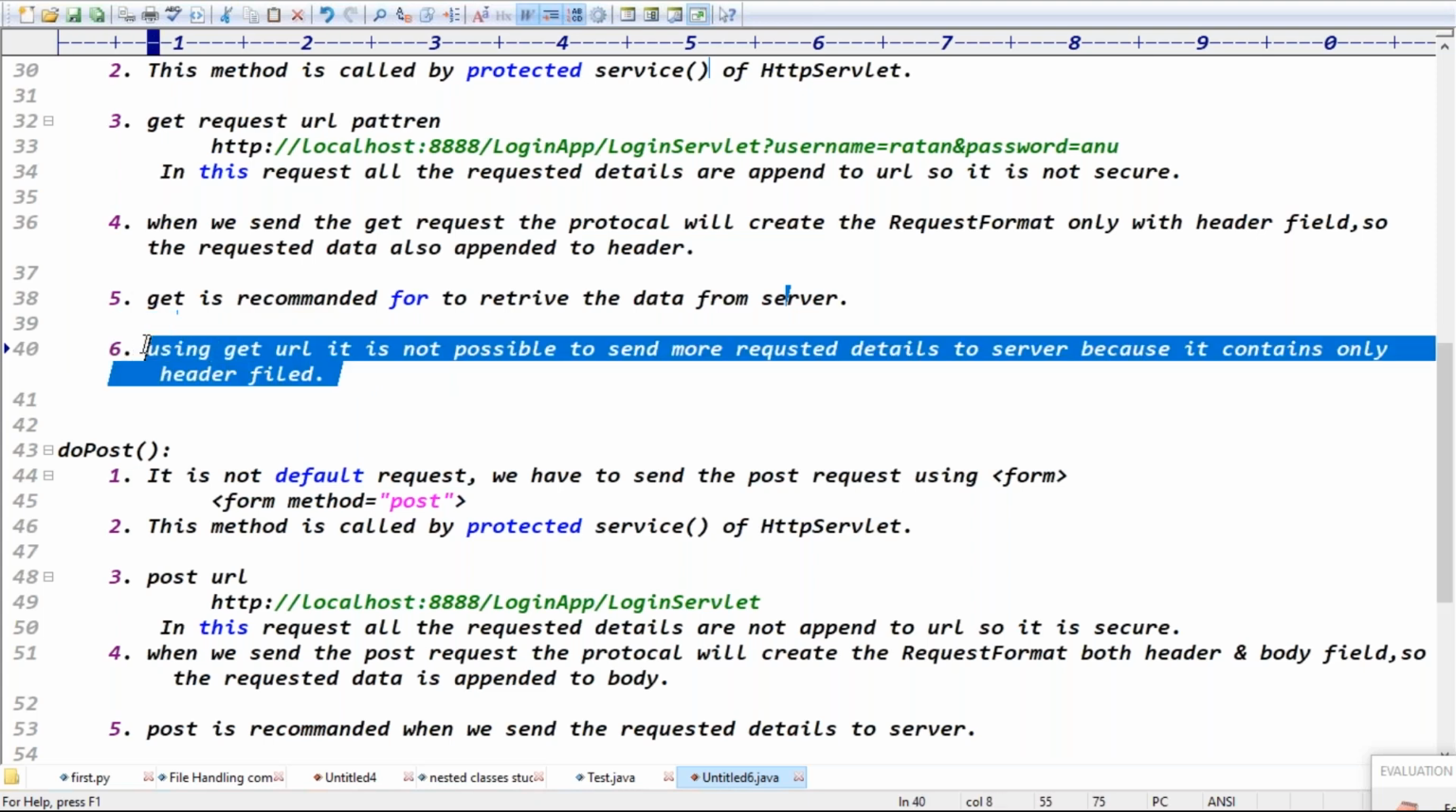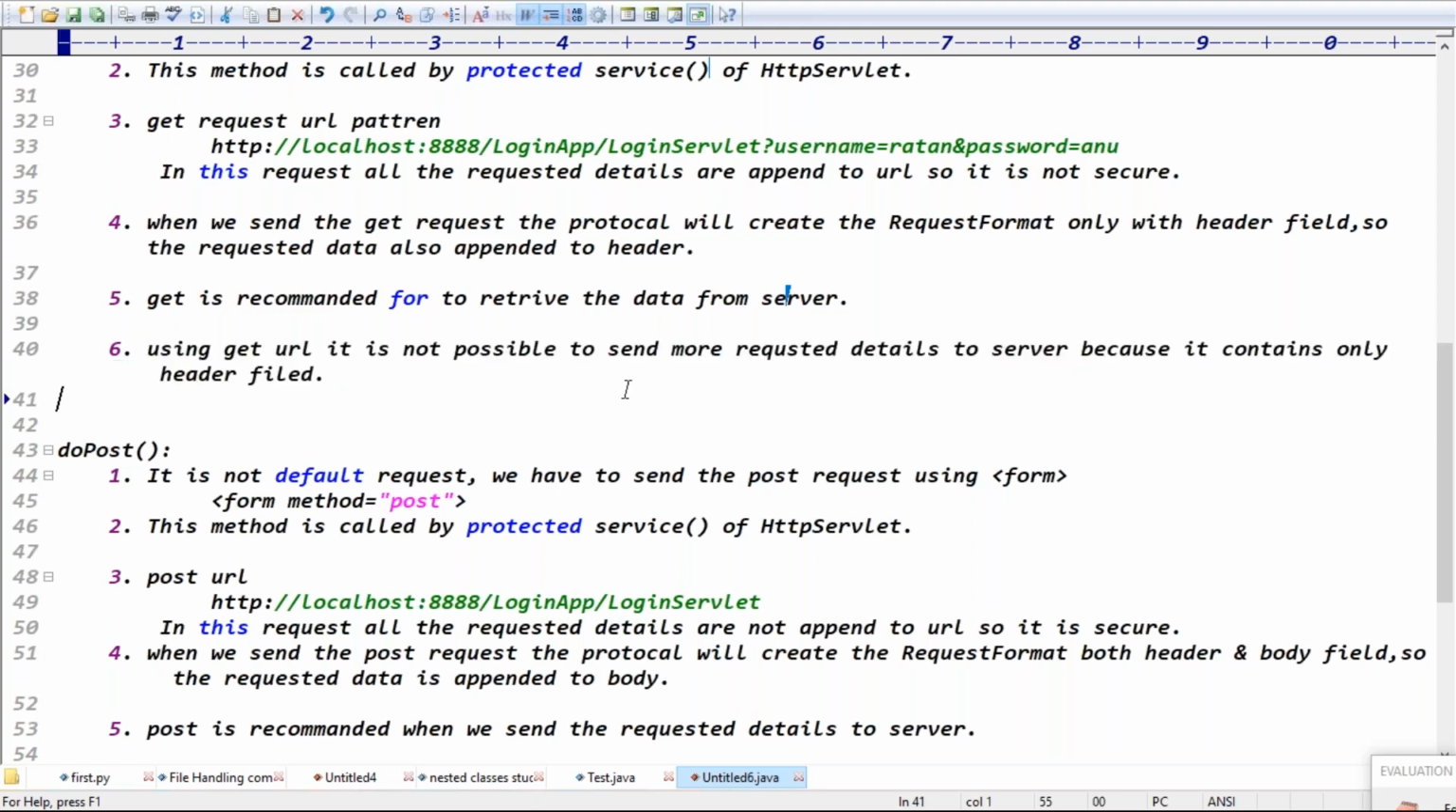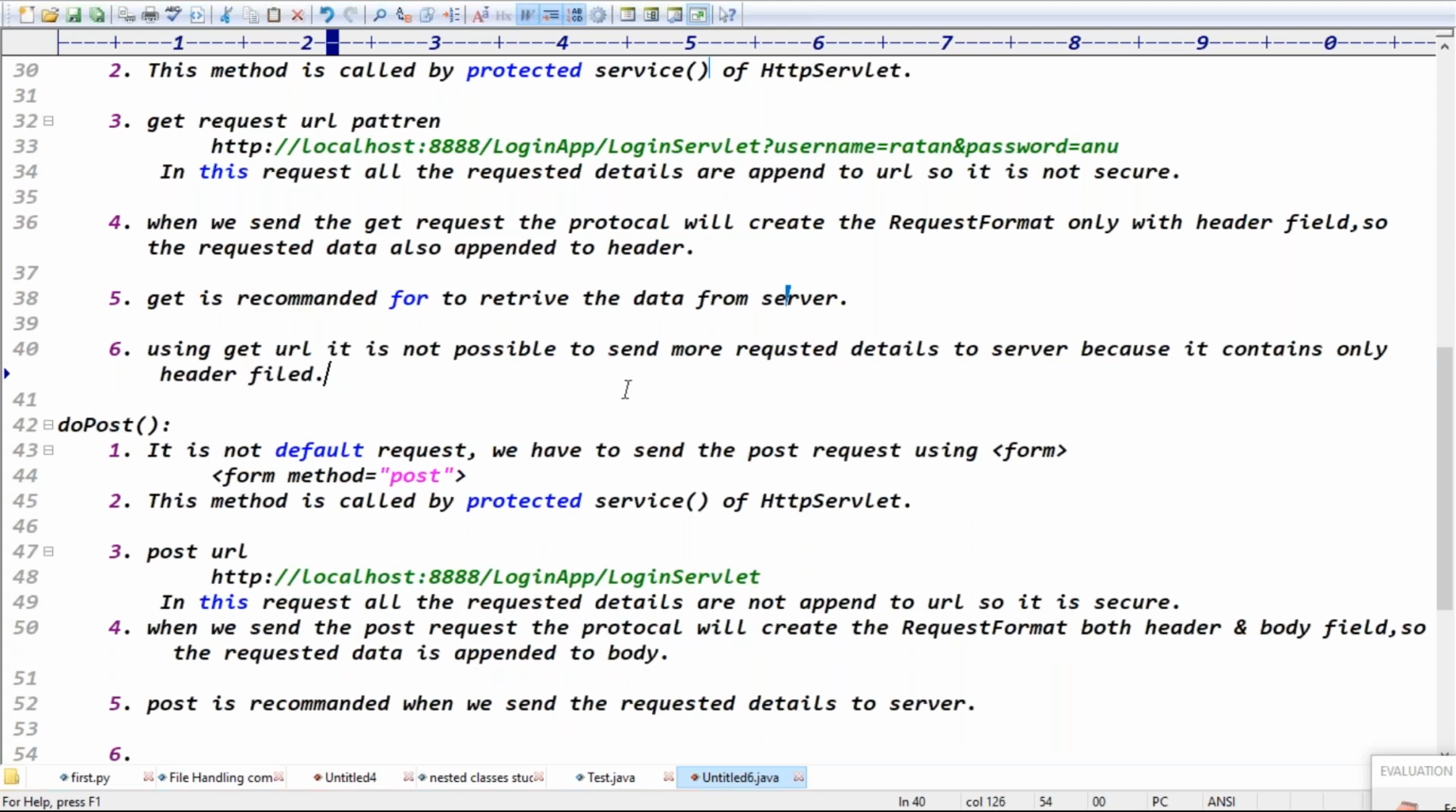You got the clarity, Rani? GET is recommended for retrieving the data. If it is for the retrieve purpose, then sending less request details or more request details is not required, right? Yes or no, Rani? Yes, sir. GET is recommended for retrieving the data.